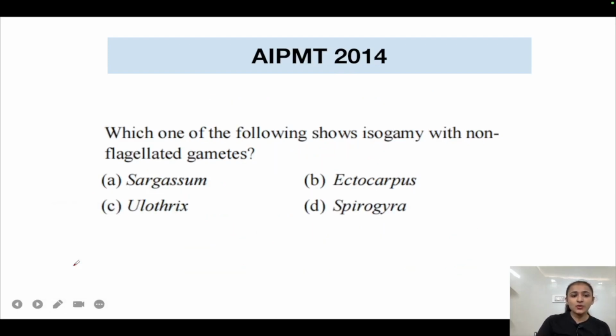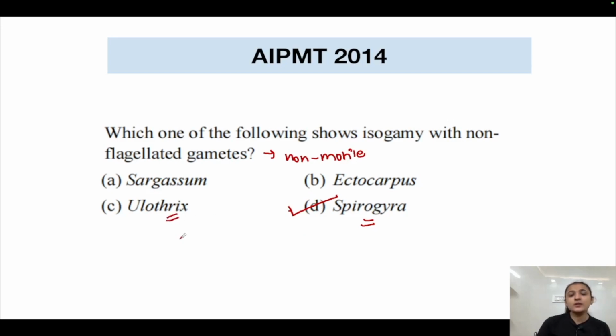Now this question is from AIPMT 2014. Which one of the following shows isogamy with non-flagellated gametes? That is, non-flagellated means non-motile gametes. So we studied that isogamy where both the gametes are non-flagellated is seen in Spirogyra. That is, both the gametes are non-motile. Isogamy is seen and both the gametes are non-motile. Okay, but the gametes are identical in size and morphology. So the correct answer is option number D.